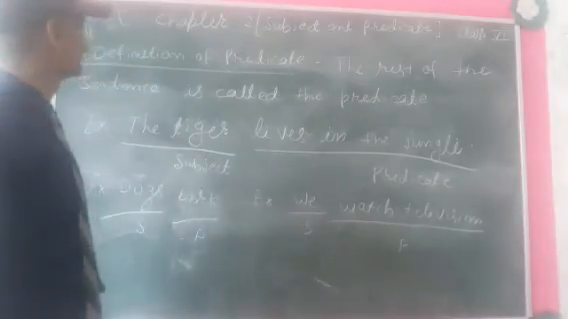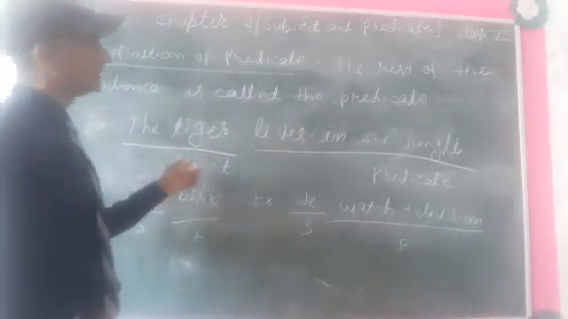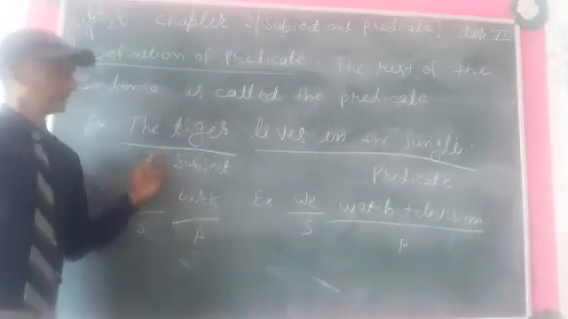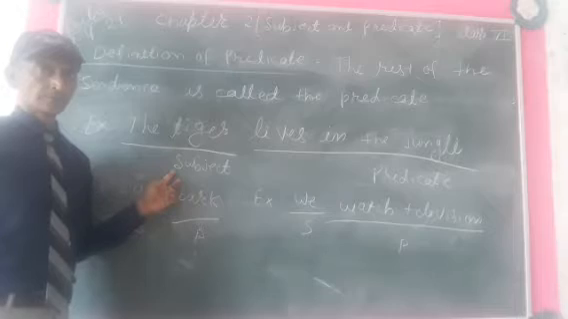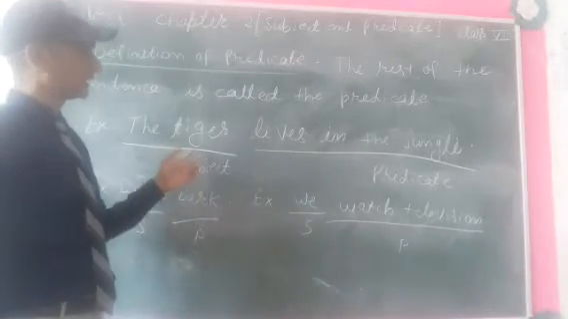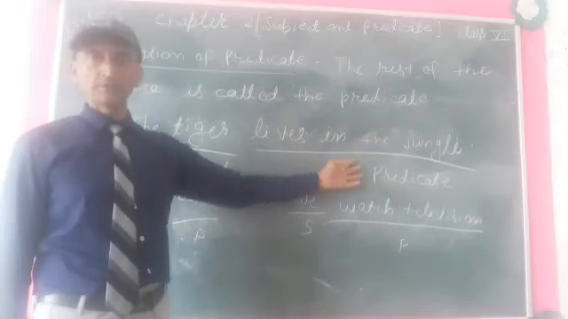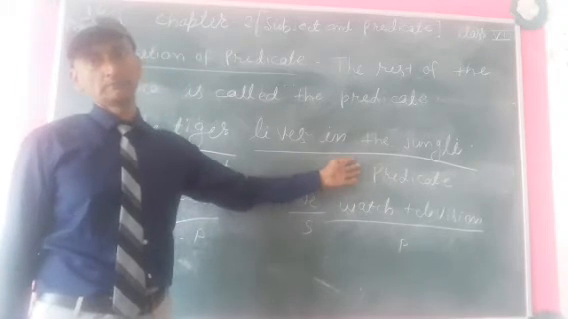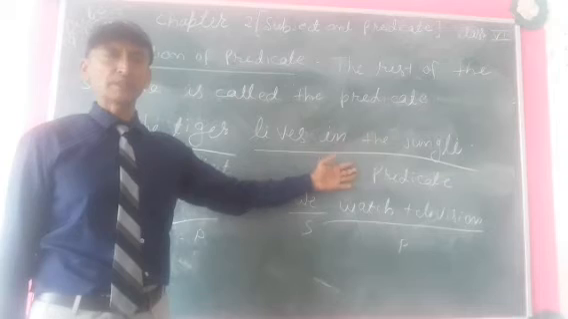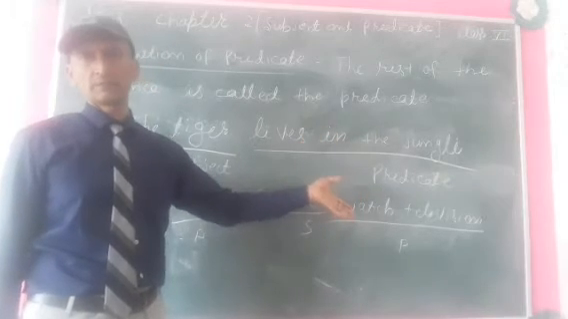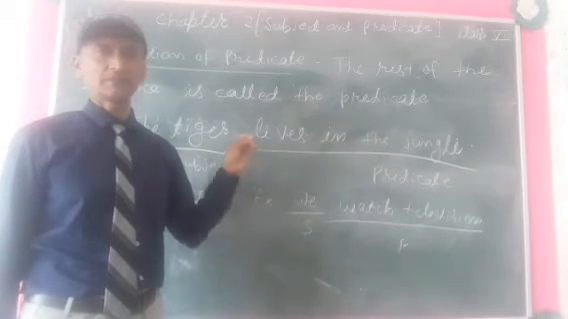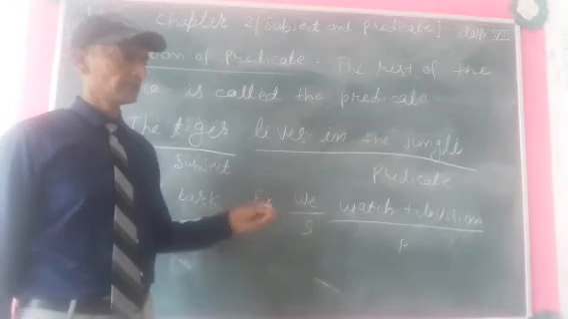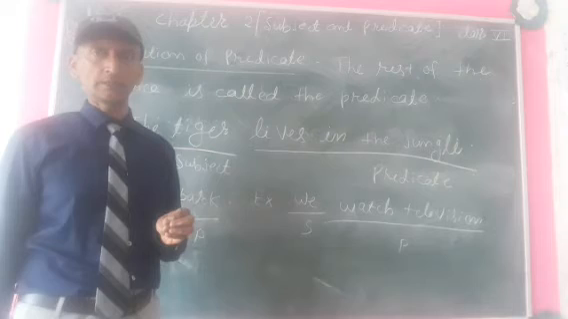For example, the tiger lives in the jungle. In this sentence, the tiger is the subject. So after the tiger, what is there? Lives in the jungle. So lives in the jungle will be your predicate. After the subject, what is there will be a predicate. Without hesitation, you can tell anybody if you ask any question, what is the subject in this sentence? What is the predicate in this sentence?